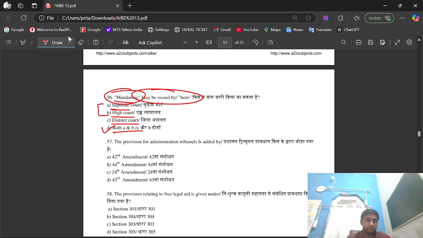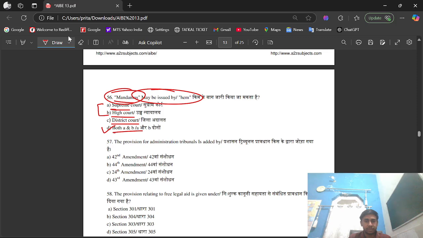On the basis of Article 32, Supreme Court can issue mandamus, and on the basis of Article 226, High Court can issue mandamus. We have five types of writs, so mandamus is also a writ, along with habeas corpus, to compel a lower authority or public official to perform their mandatory duty.